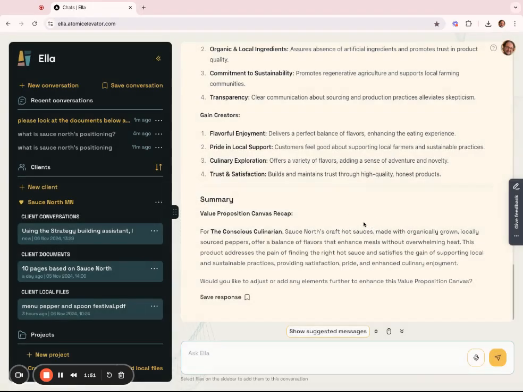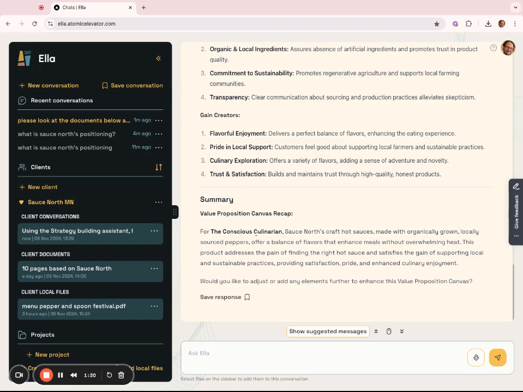When would you use one of these new conversations? For example, if you want to move from a topic like strategy to, let's say, content or brand voice, it might be worth starting a new thread and bringing across just what you need. It'll keep the conversation organized and focused. You also have the opportunity to do that by clicking up here on Save Conversation. Again, you know how to do that.